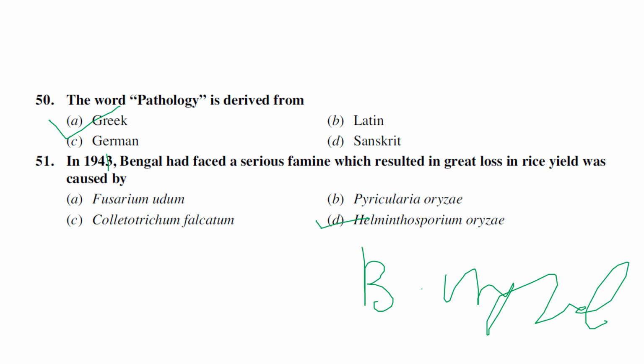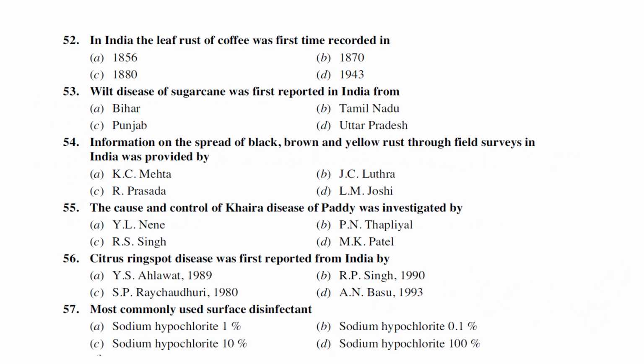There are two very famous famines in plant pathology: the Irish famine in Ireland, caused by late blight of potato, Phytophthora infestans, and the Bengal famine, caused by brown leaf spot of rice, Helminthosporium oryzae, also called Bipolaris oryzae. The teleomorphic stage is Cochliobolus miyabeanus, I think.